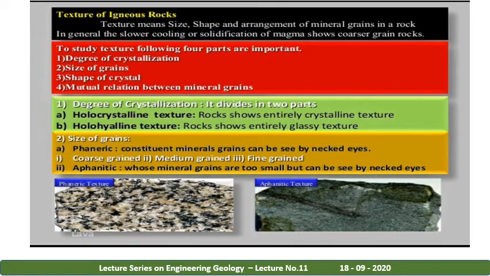Now, what is texture and what is the importance of texture in construction field? Texture is nothing but the size, shape and arrangement of mineral grains in a rock. Generally, the slower cooling or solidification of magma shows coarser grain rocks. If you have good type of texture and good type of shape and size or arrangement of minerals, that means the rock is hard in nature. You can see in this, this is called good type of texture. Example is granite. This is a good texture where the arrangement of minerals is very compacted and fine material.